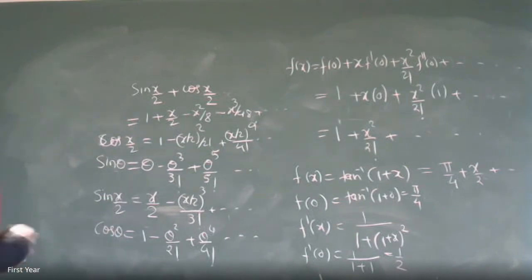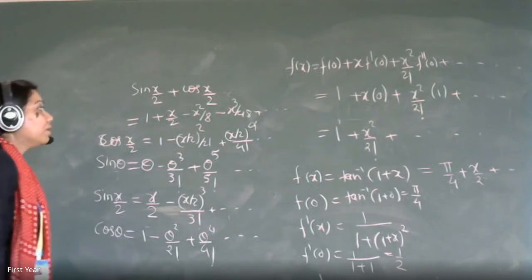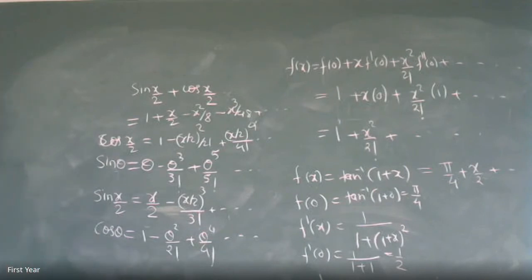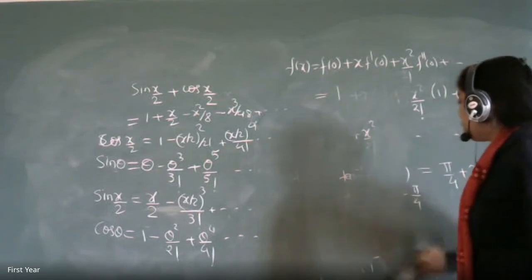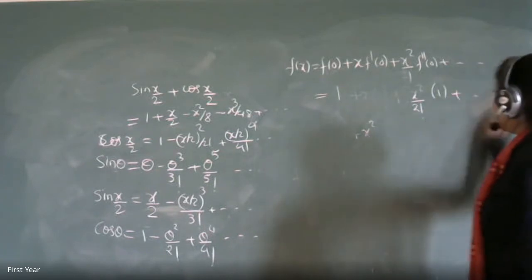So these are 2 marks questions. Your answer is 1 plus x by 2 minus x square by 8 minus x cube by 48 plus x raised to 5 by 2 raised to 5, which is 32 into 120, whatever that number is. Is it okay, everyone? Yes, ma'am. Now, on the same lines, can you tell me what is the expansion for cos square x?